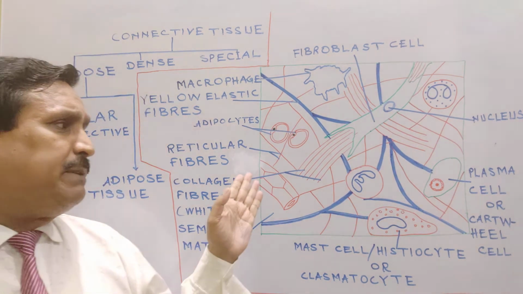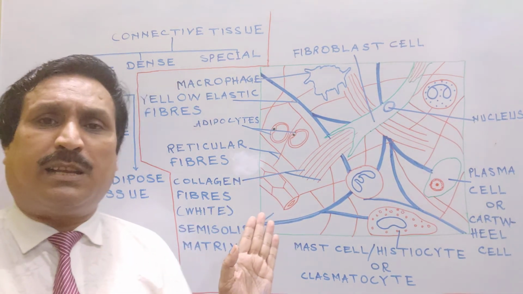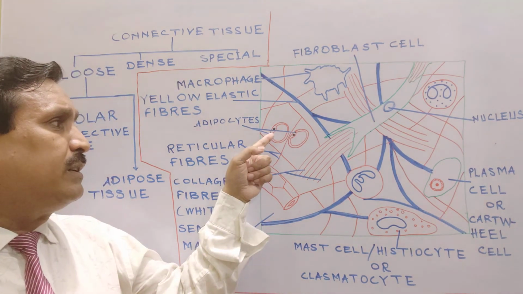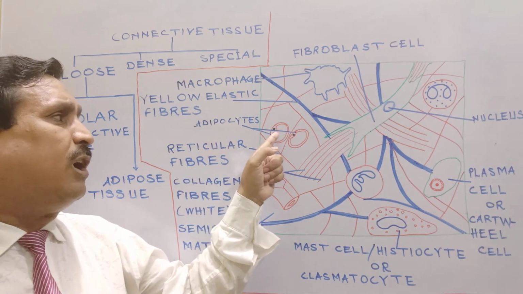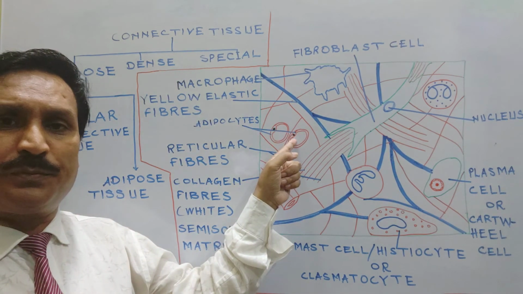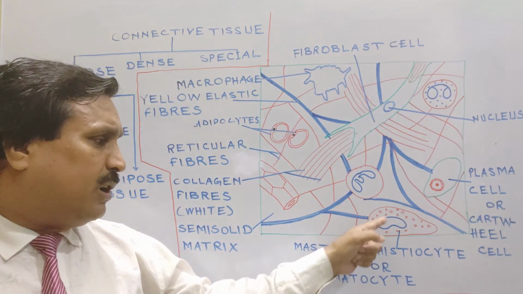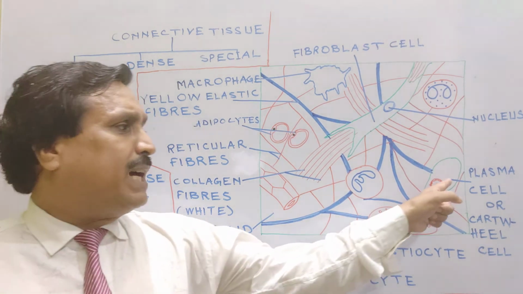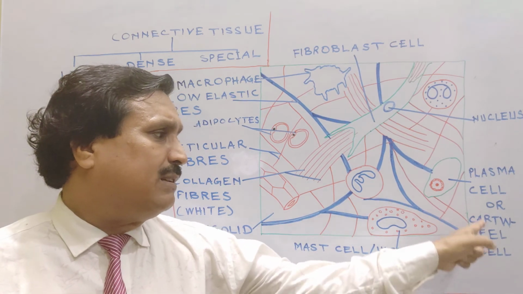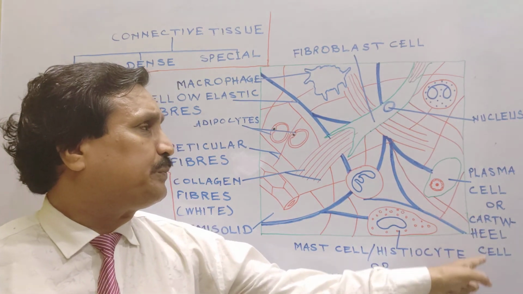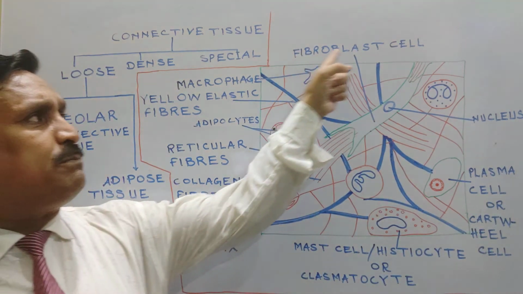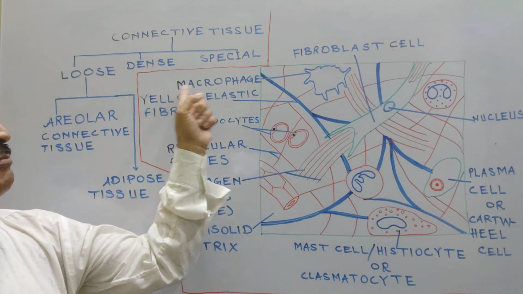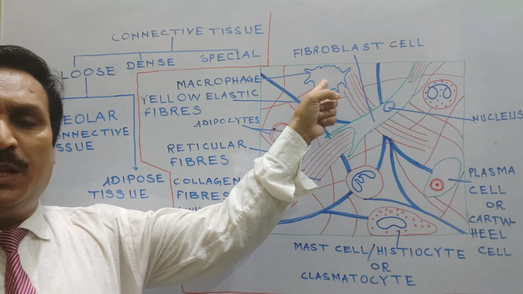In areolar connective tissue, types of cells which are present are fat cells or adipocytes, mast cell or histiocyte, plasma cell or cartwheel cell, fibroblast cell and macrophage cell.